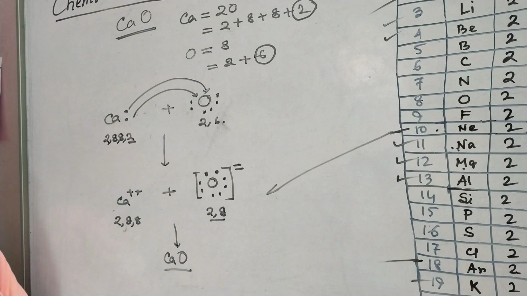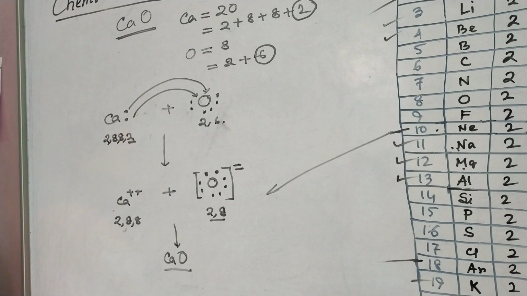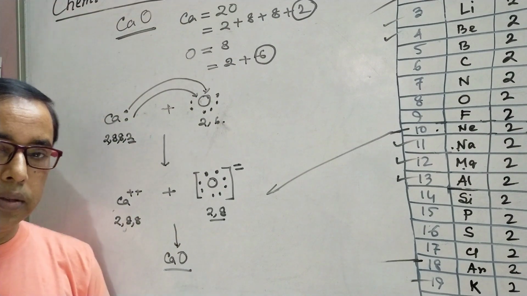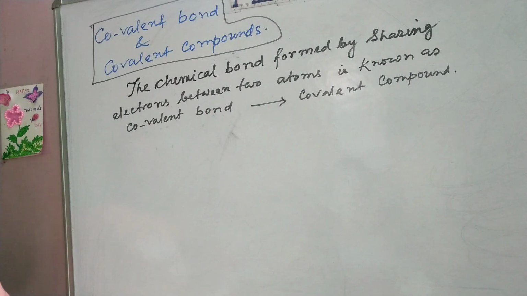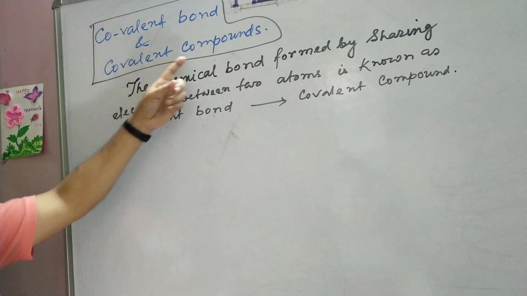Actually, if metals are present in the molecule of any compound, there is a great chance to form the ionic bond. And in the next discussion, I will show you the formation of covalent bond. Now let us discuss the covalent bond and covalent compound.